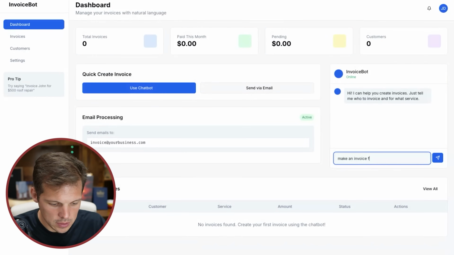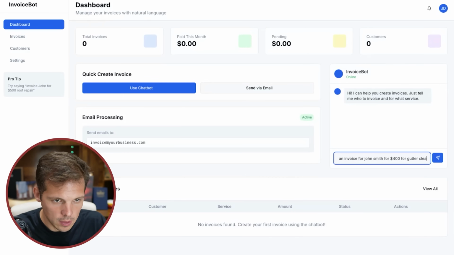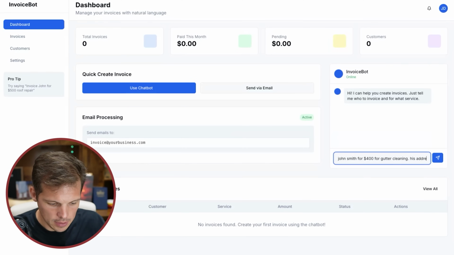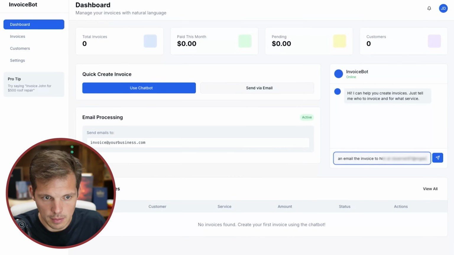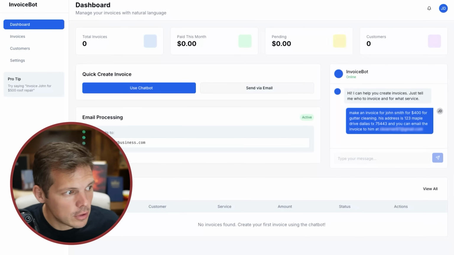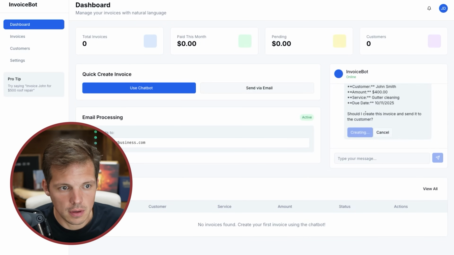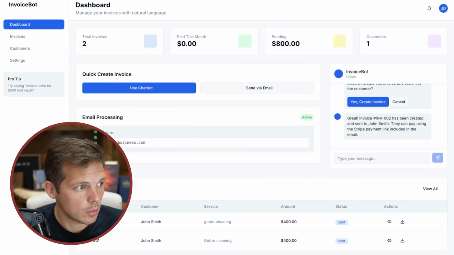Make an invoice for John Smith for $400 for gutter cleaning. Let's go ahead and throw it a curveball. Let's add in his address as well. His address is 123 Maple Drive, Dallas, Texas, 75443. And you can email the invoice to him at, this is one of my personal email addresses that's getting blurred out. Let's see if that works. Now, I don't even know if the fixed version published yet. Okay, John Smith, gutter cleaning, due date, and so on. Yes, create invoice. All right, well, two steps forward, one step back.